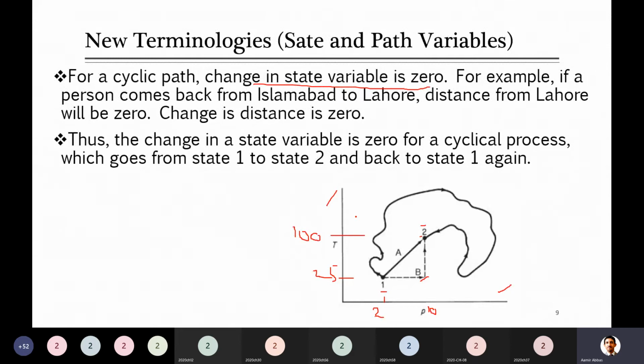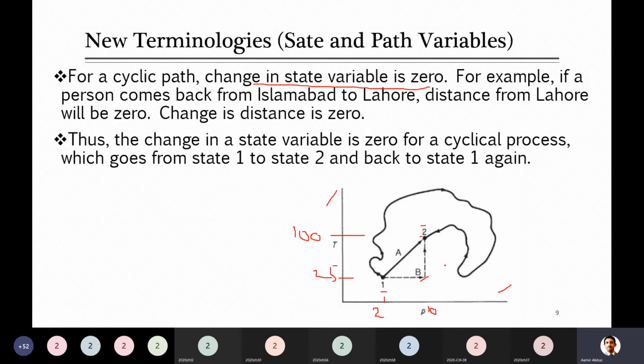On the other hand, if you are going to calculate the amount of heat or work, that is dependent on the path. It will depend on how you moved, either directly along the A path or along the B path. Its calculation will be different in that case.